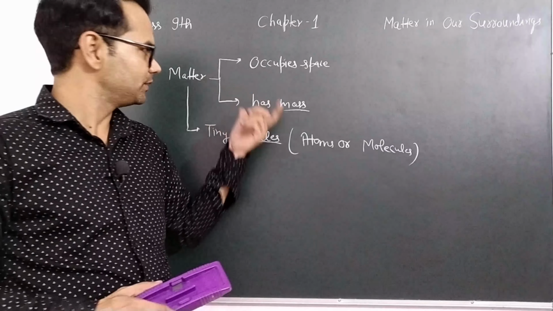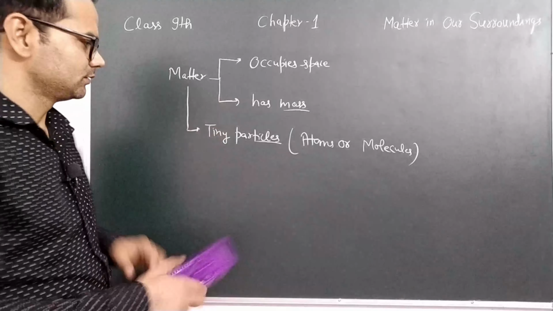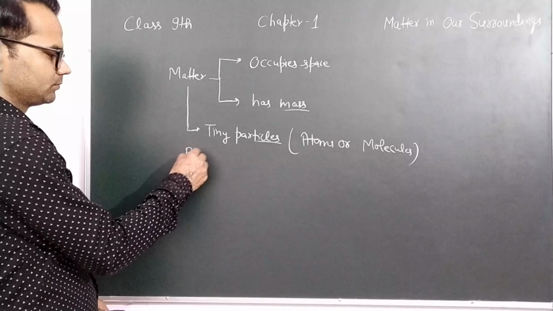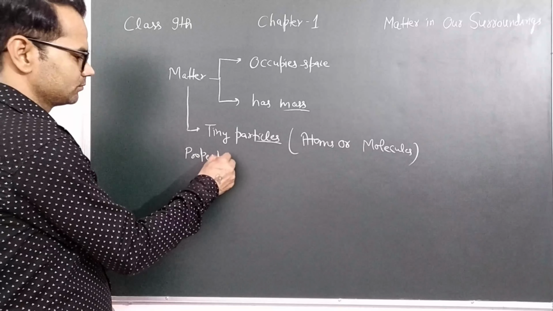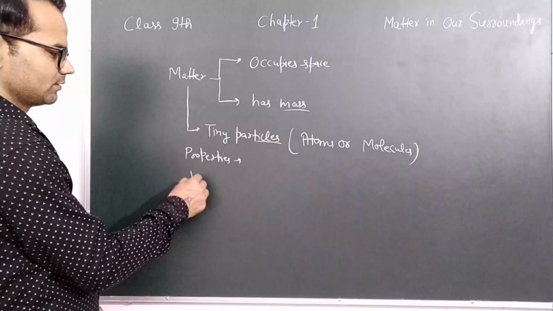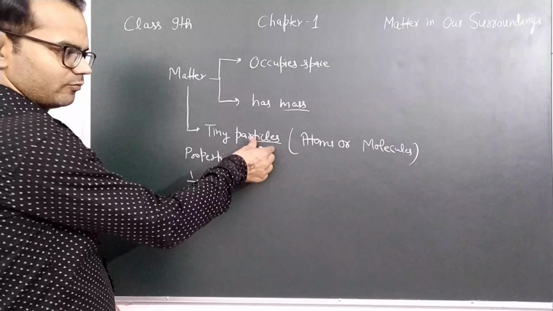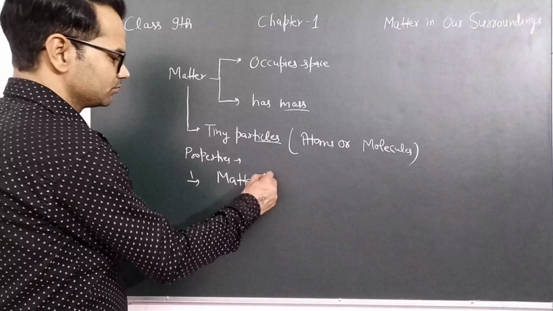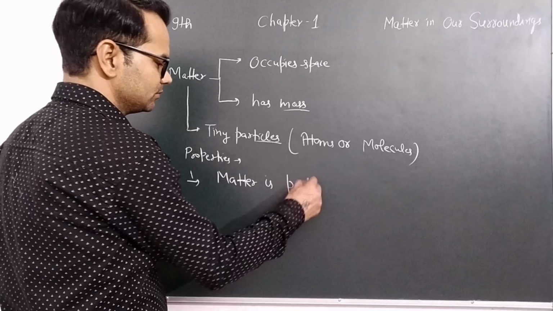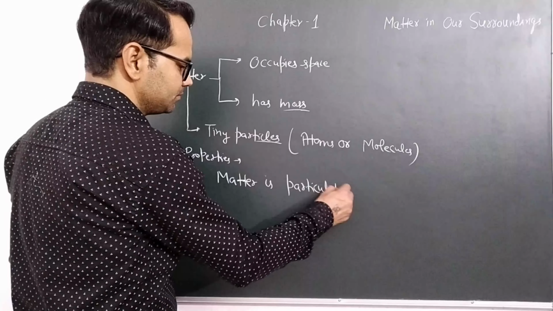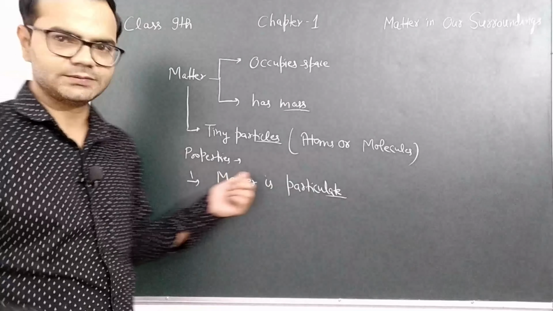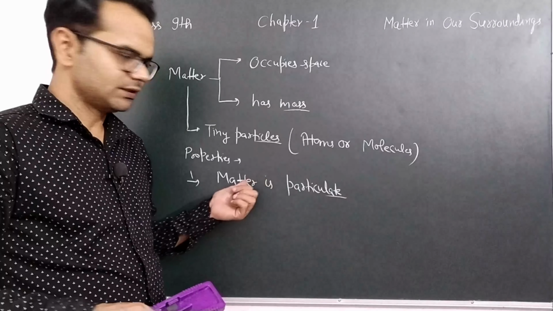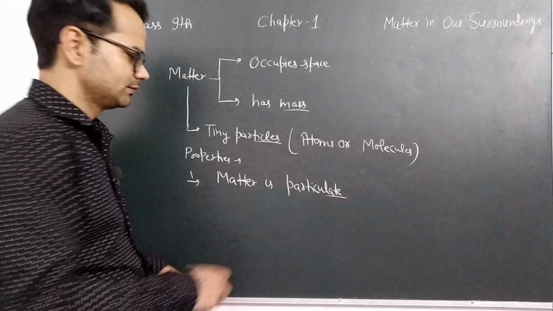Now what are the properties of matter? First, matter is made up of particles. So we can say matter is particulate. Matter is particulate, means matter is made up of particles.